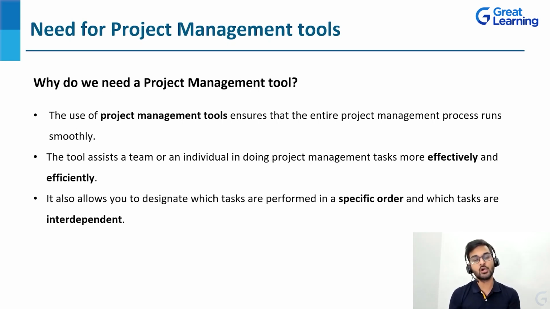So whenever we want, we can do those tasks, with no specific dependency on any other tasks. We have to figure out all those things, and if we go with the manual process, it will take a lot of effort and a lot of time. But if we take a project management tool such as Asana, Trello, and there are so many other tools, the entire process becomes very, very smooth and easy. So that's the beauty of project management tools.